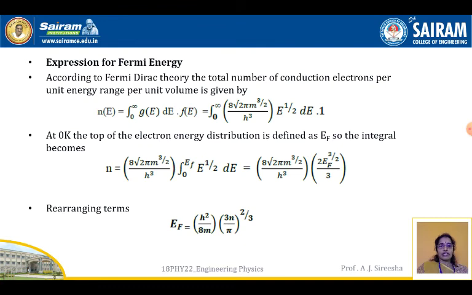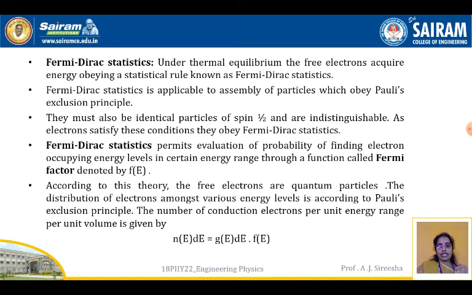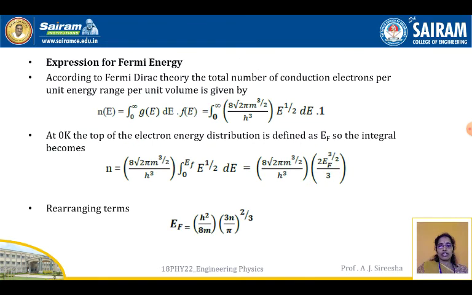Next we see the expression for the Fermi energy. According to Fermi-Dirac theory, the total number of conduction electrons per unit energy range per unit volume is given by N(E) equal to integral 0 to infinity of g(E)dE into F(E). I have explained this in the previous slide. So N(E)dE is equal to g(E)dE into F(E). The same expression we are going to use here for the Fermi energy level. The number of conduction electrons, Ne, we write with the same expression, apply the limits, and get the expressions. So this is the equation.